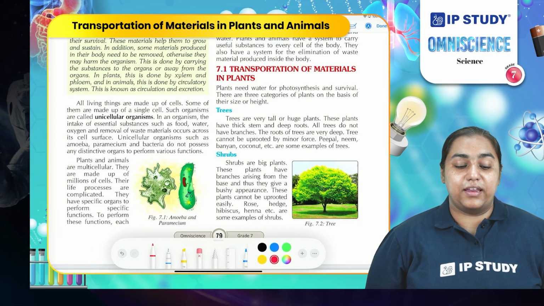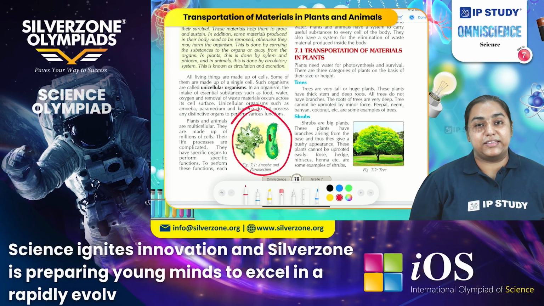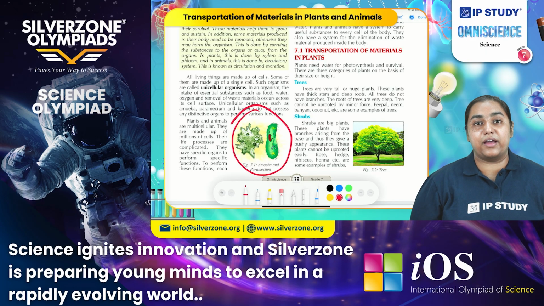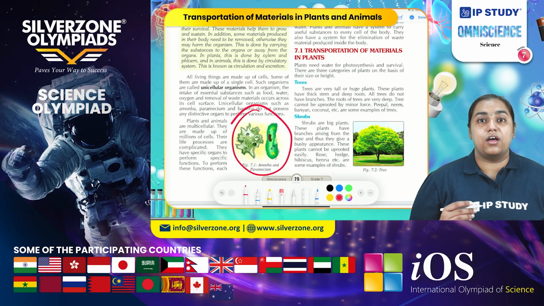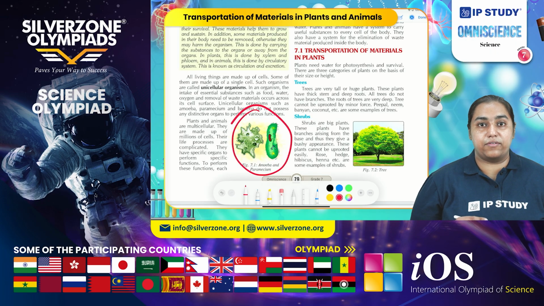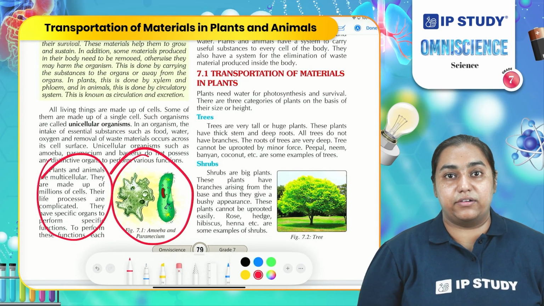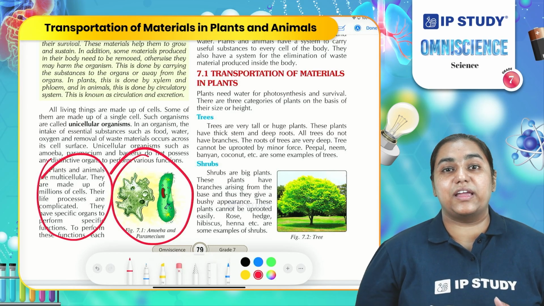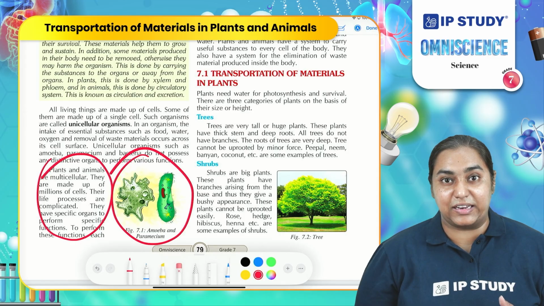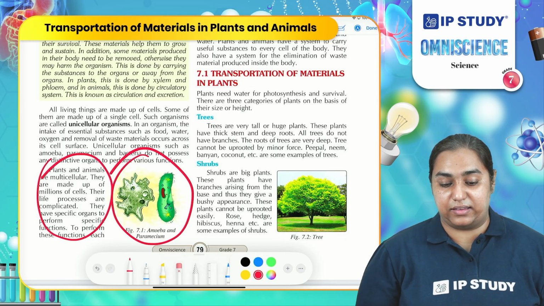In the case of unicellular organisms like bacteria and amoeba, these are single-celled organisms. Only one cell does all the performance, so they do not need a structured roadmap for transportation. However, in the case of multicellular organisms, the system is far more complicated. Reason being, there are so many cells and each cell has a designated duty to perform. However, all the cells need basic materials for their existence. So, transportation is necessary in these cases.